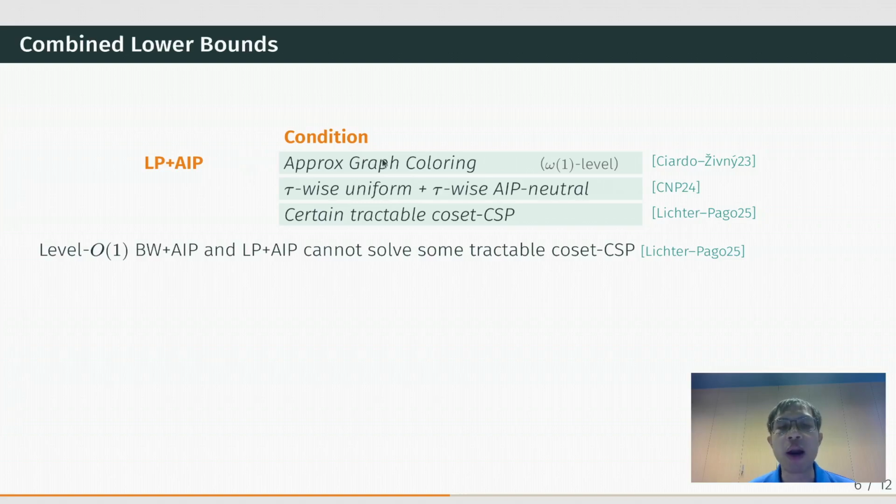By now, various lower bounds have been shown. The lower bound of Ciardo and Živný is particularly interesting because they showed that certain tractable CSPs cannot be solved by BW plus AIP or by LP plus AIP. So they give a negative answer to the questions on the previous slide. But BW plus AIP or LP plus AIP are not the strongest relaxations proposed in the literature.